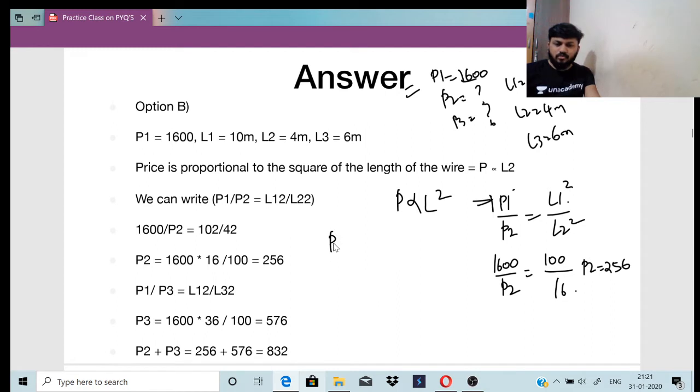Next we can do the same with P2 by P3, or else we can also take P1 by P3 is equal to L1 square by L3 square.